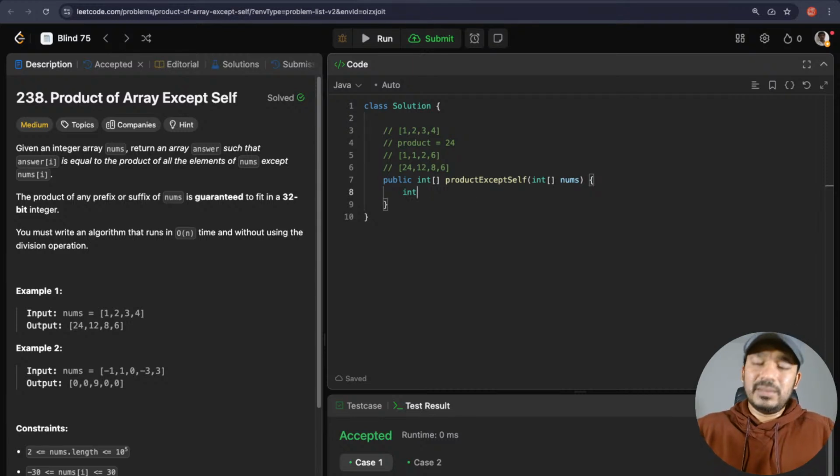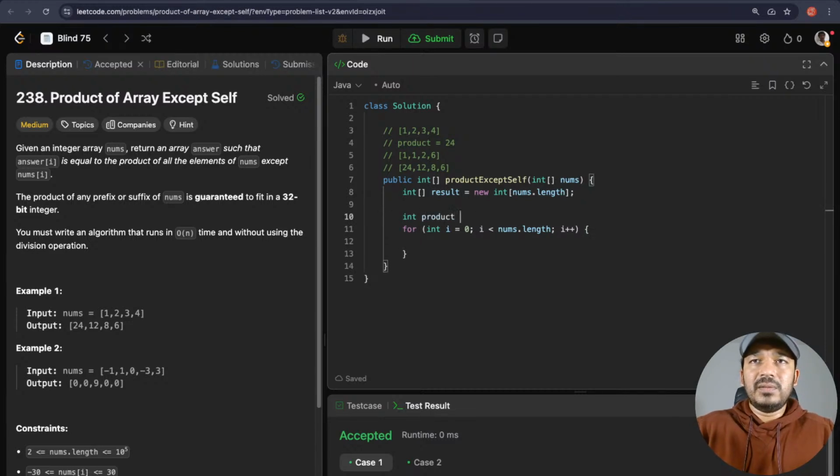Okay, so int result, let's say result is equal to new int of nums.length. And then how to solve this one? I did for int i is equal to 0, i less than nums.length, i plus plus. I'm looping through that, and before that I need product is equal to 1. I instantiated product as 1. So for every element, I can start iterating from i is equal to 1. First one will be 1 anyway.